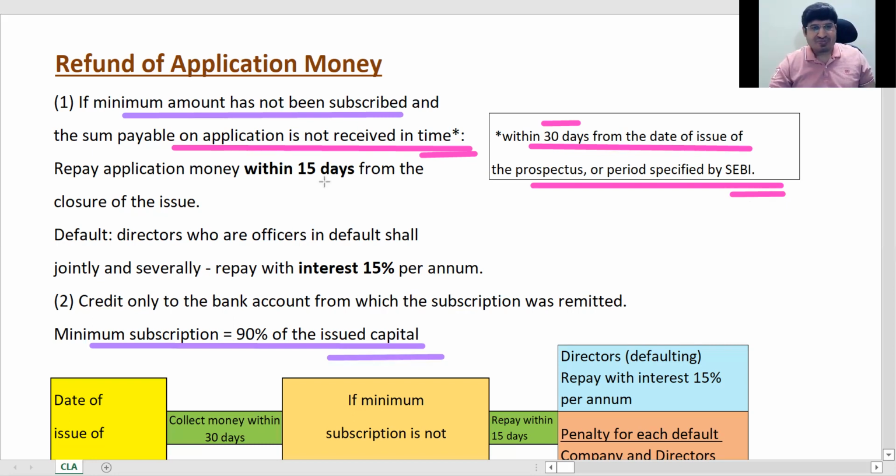So if the minimum amount is not subscribed, and the sum payable on application is not received in time, that is 30 days from the date of issue of the prospectus. Within 30 days you should receive it. That's your time. After the 30 days are completed, repay the application money within 15 days from the closure of issue. I'll show this to you in a diagram. I've got this diagram here.